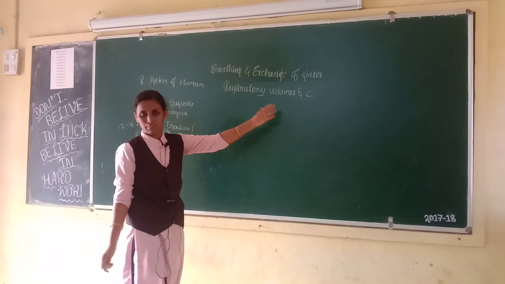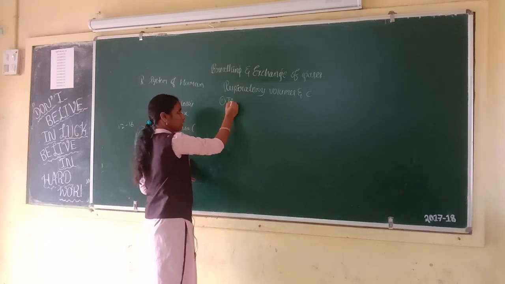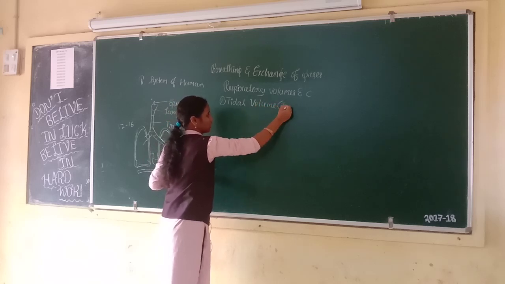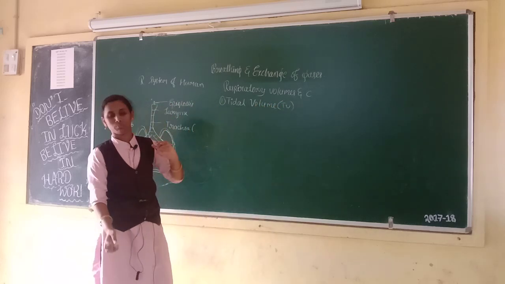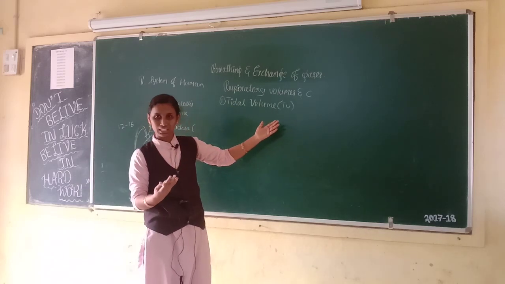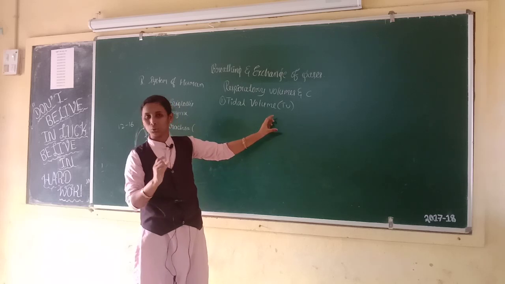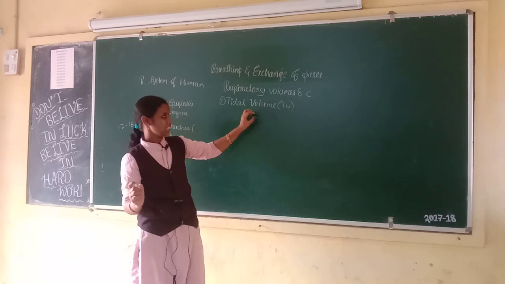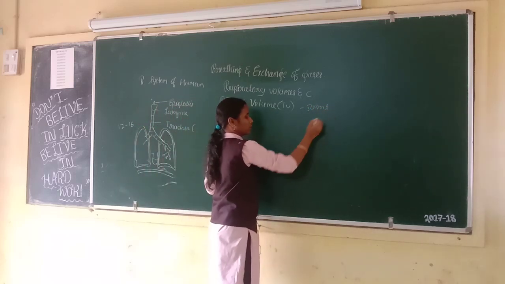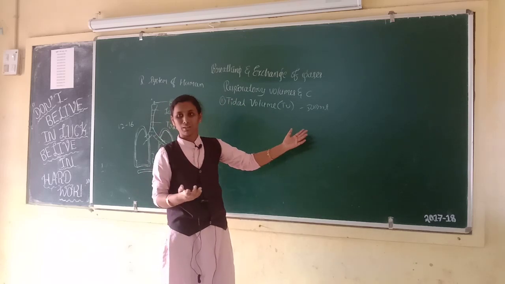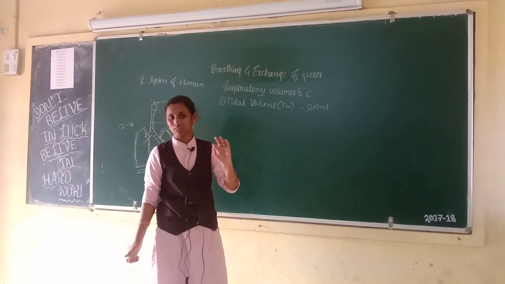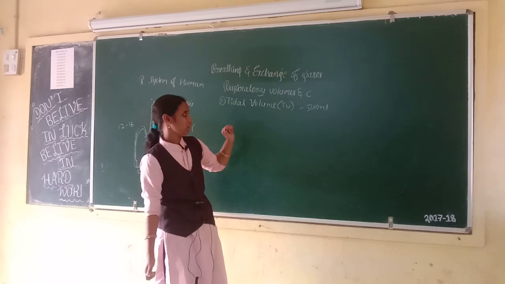Respiratory volumes and capacities. First one is tidal volume. Shortcut TV. Tidal volume means total volume of air a person can inspire or expire during a normal respiration. It is approximately 500 ml. A healthy man can inspire or expire approximately 6000 ml to 8000 ml.